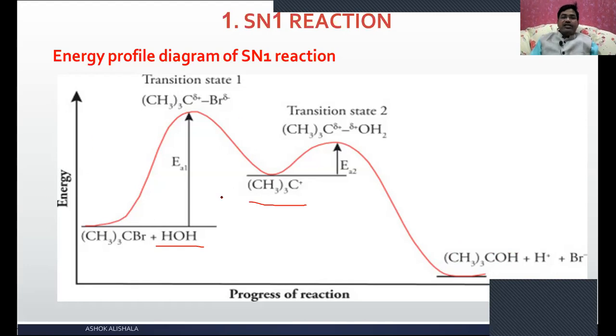And this is also an exothermic reaction like SN2. Why? Because the energy of the reactants is greater than the energy of the product. That's why you can say it is an exothermic reaction. Now let us see, this is the case.